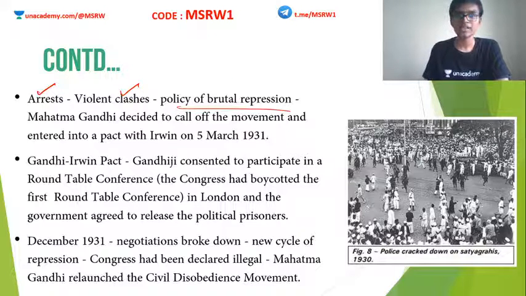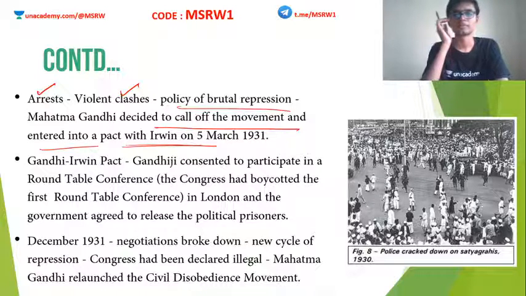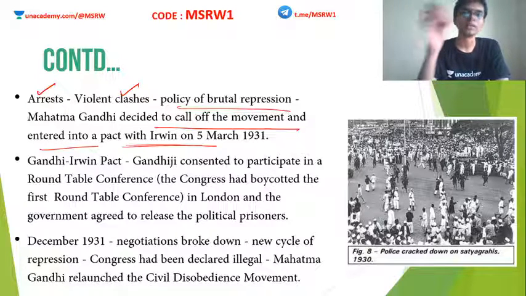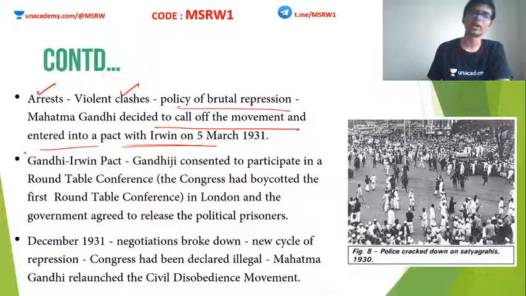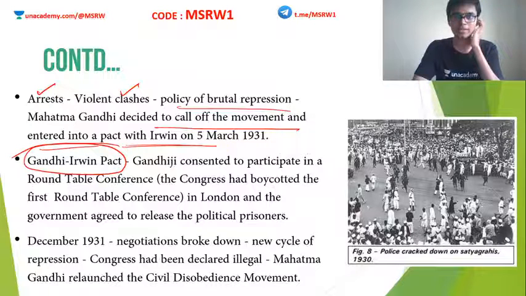Around this time, Mahatma Gandhi decided to call off this movement and entered into a pact with Lord Irwin. On 5th March 1931, Mahatma Gandhi and Lord Irwin together signed what is known as the Gandhi-Irwin Pact. We have to study the details of the Gandhi-Irwin Pact, but that is not in this particular textbook, so I am not explaining it right now. We will study that when we reach the 12th standard textbook.